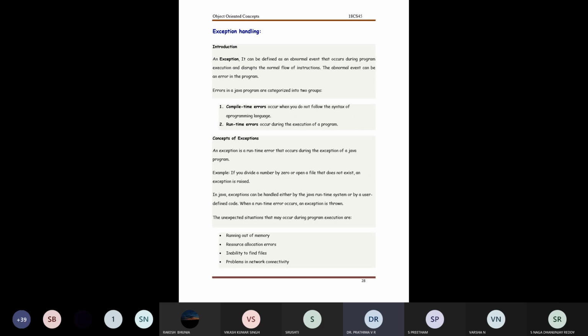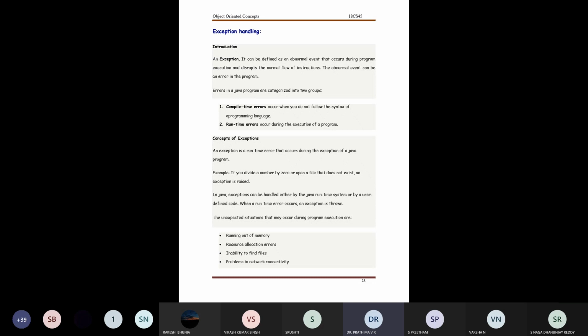Similarly, there is one more type of error, called a runtime error. Runtime errors occur during the execution of a program. These are generated if a programmer has made some mistake with the logic or semantics of the code.